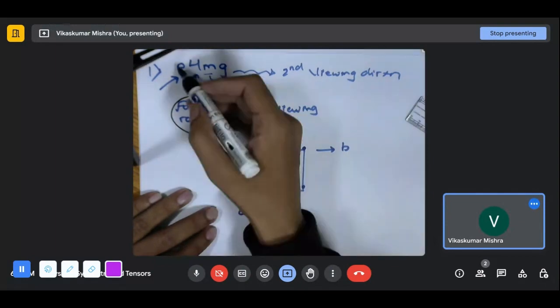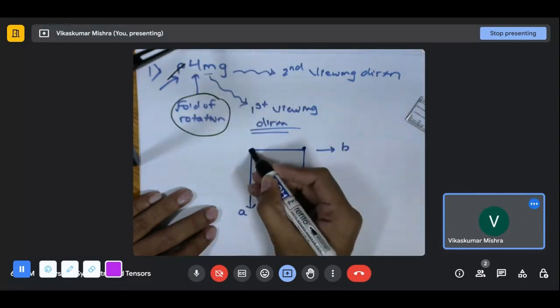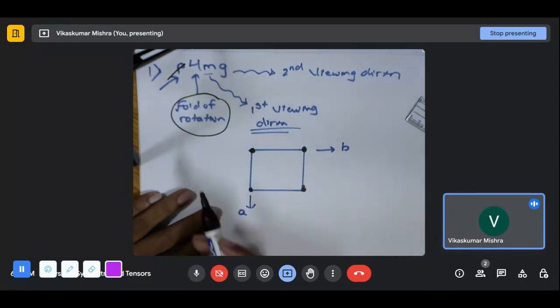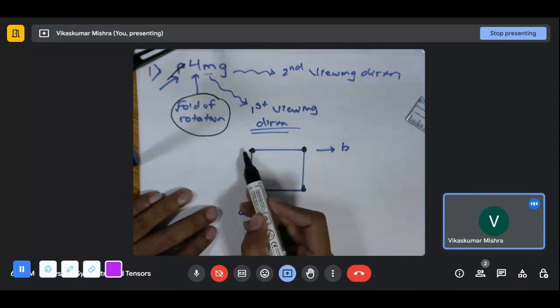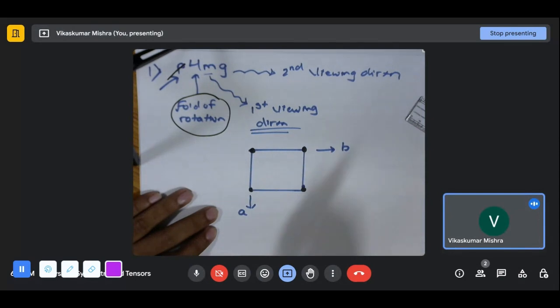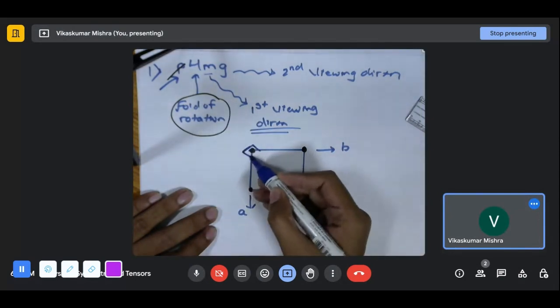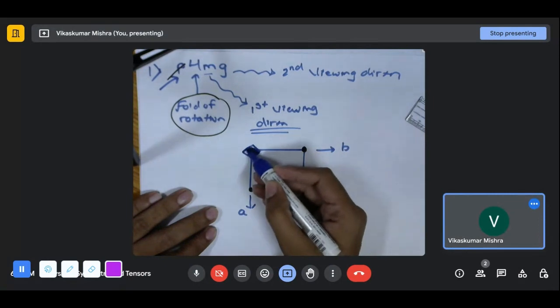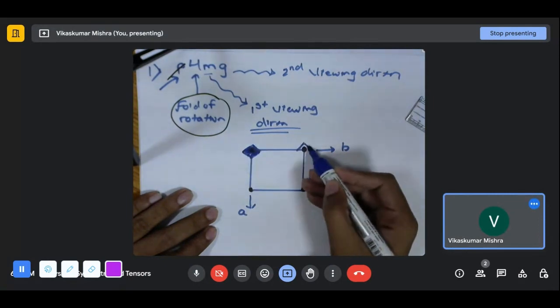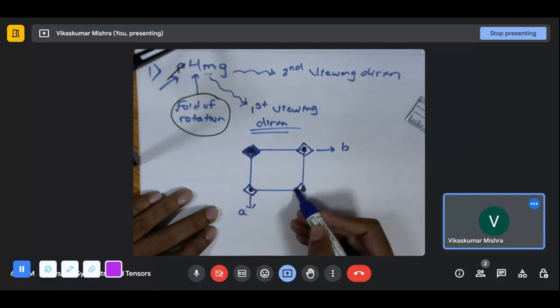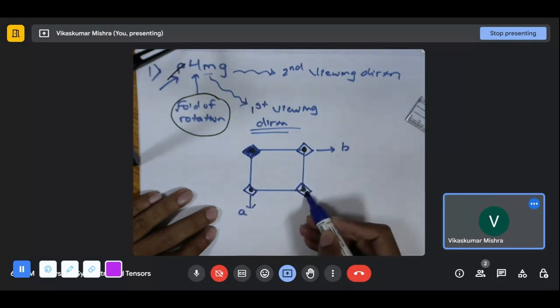From P, we got to know that this is primitive. What additional information does this lattice have? The four is telling us this is a fourfold, this is also a fourfold, and so on and so forth. So all the lattice points of this primitive lattice will contain fourfold.